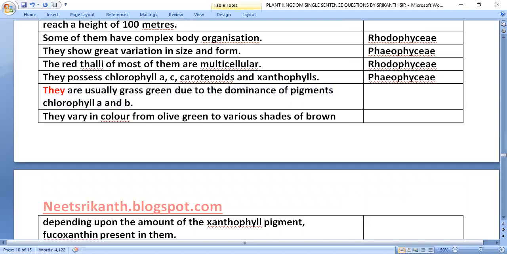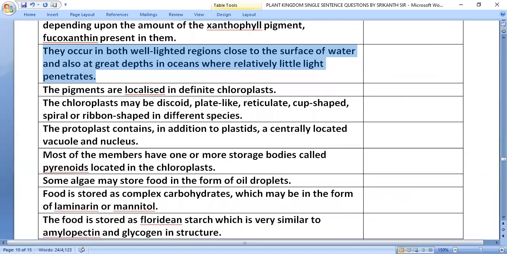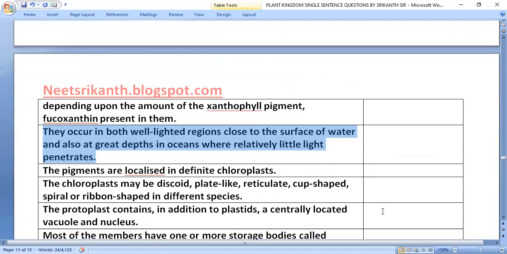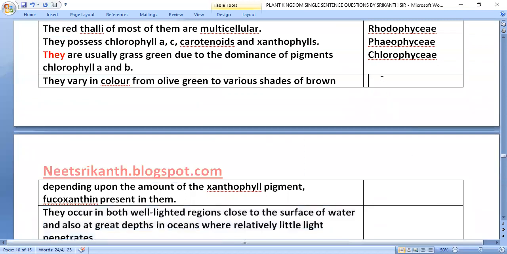They are usually grass green due to the dominance of pigment chlorophyll a and b, that is in Chlorophyceae. They vary in color from olive green to various shades of brown, depending upon the amount of the xanthophyll pigment, fucoxanthin, present in them, Phaeophyceae.